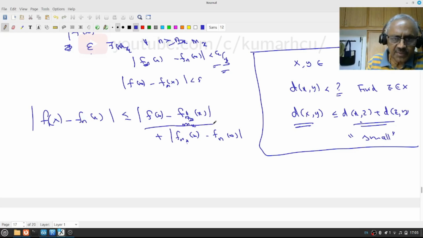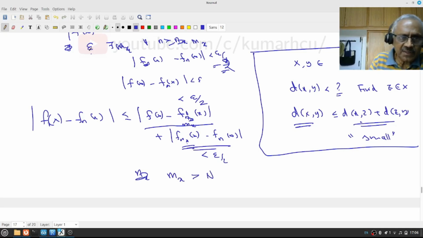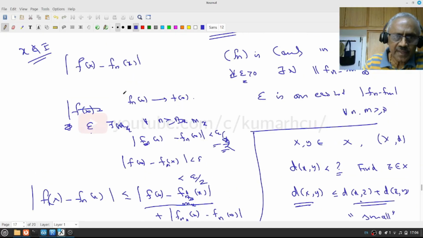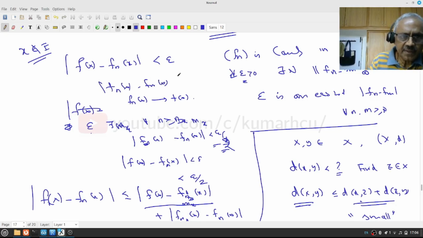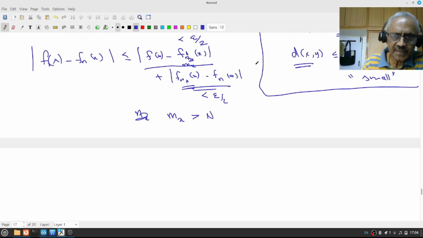Now I know this is less than epsilon by 2, which is good enough, but I want to make sure of it. For that, what do I have to assume? I have to assume my m(x) should also be greater than n. Remember this, for all x not in E, this is a true statement. Go back. f_n is Cauchy, therefore for all x not in E, mod f_n(x) minus f_m(x) is less than epsilon, or epsilon by 3, for all x not in E. This is what it meant by Cauchy in L infinity, right?